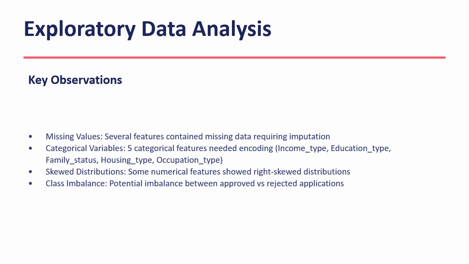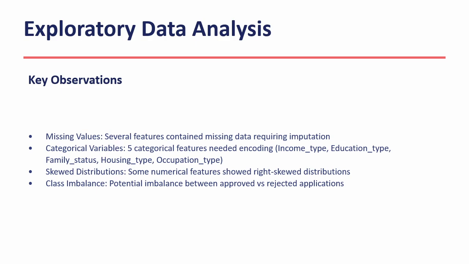Before building our model, we performed exploratory data analysis. During EDA, we discovered several key issues that needed addressing. First, missing values. Several features in the dataset contained missing data that require imputation. Second, we have five categorical variables that need encoding: income type, education type, family status, housing type, and occupation type.